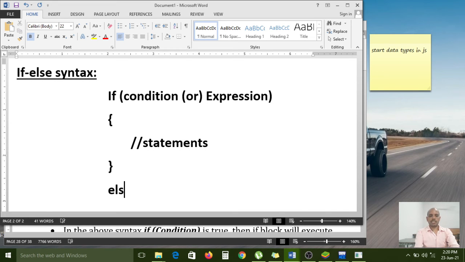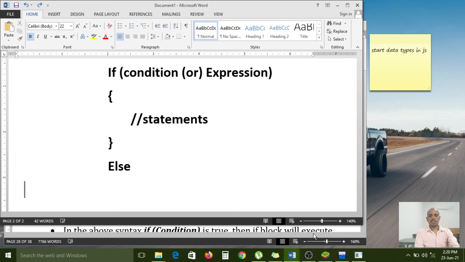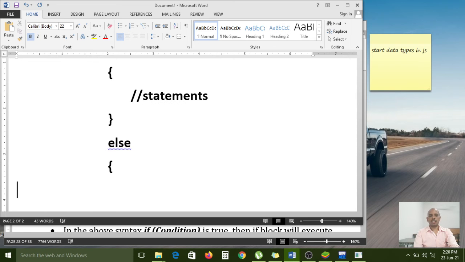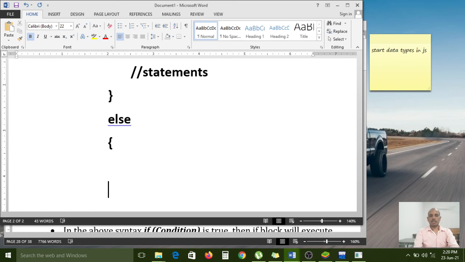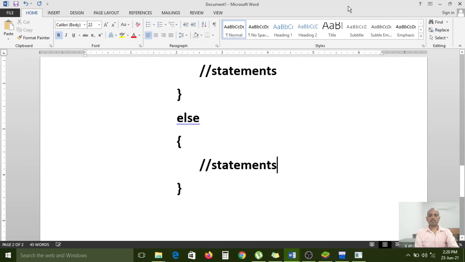Now the else block opening bracket, closing bracket. Here also statements. Carefully observe.